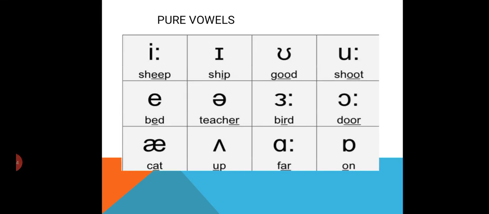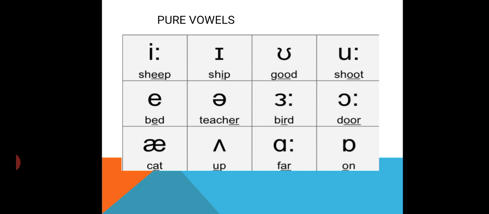In the last period, I talked about phonetics. That is, we have 44 sounds in English. At the very beginning, I talked about the pure vowels. The pure vowels are 12 in number. You are looking at this screen, at this PPT, that we have long E as in the word sheep,